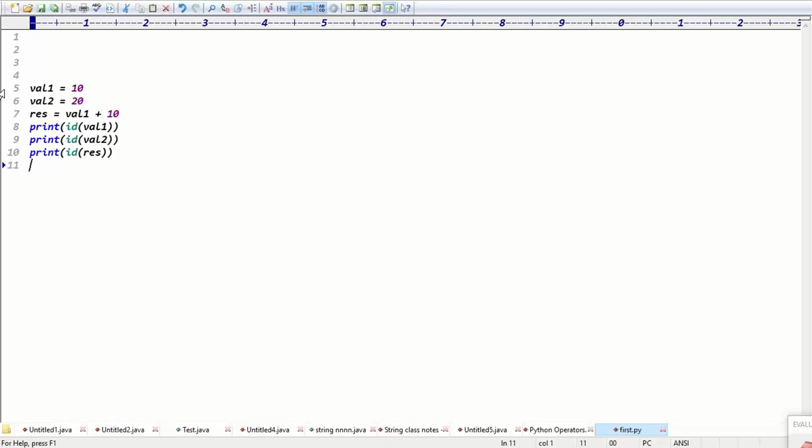You have to check with the data. Val1 is a different memory, val2 is also a different memory. What about result here? It's the same memory as val2, right?